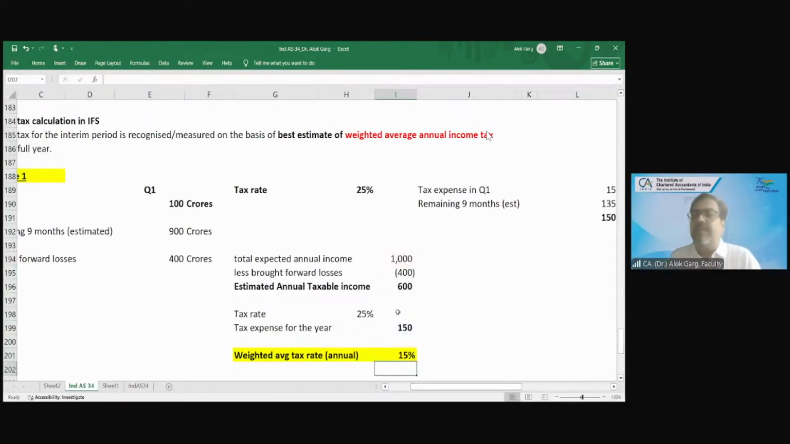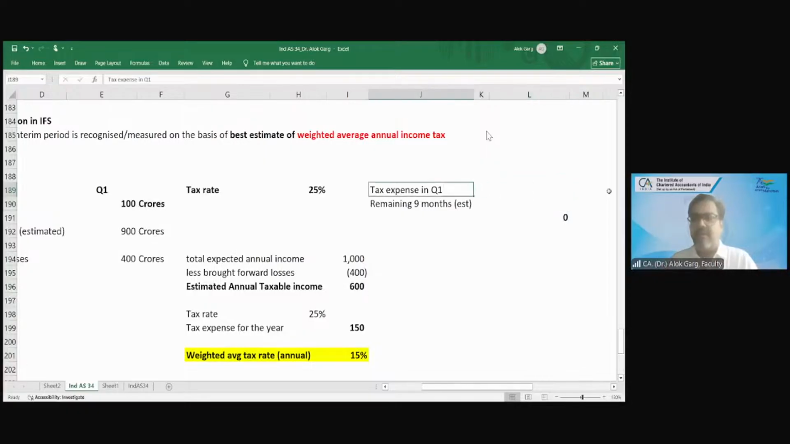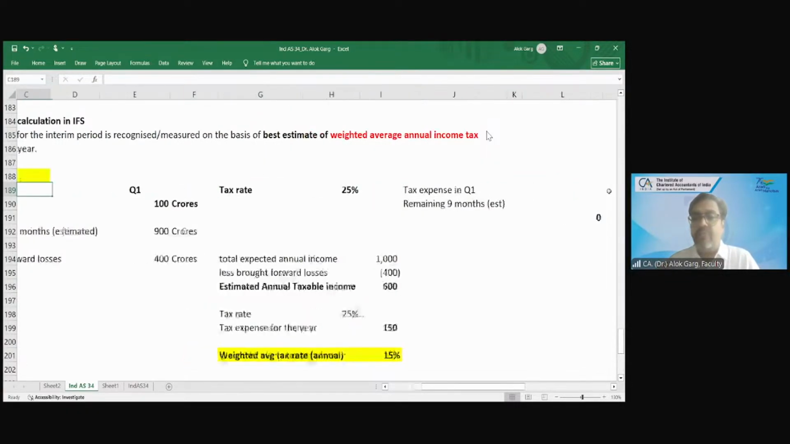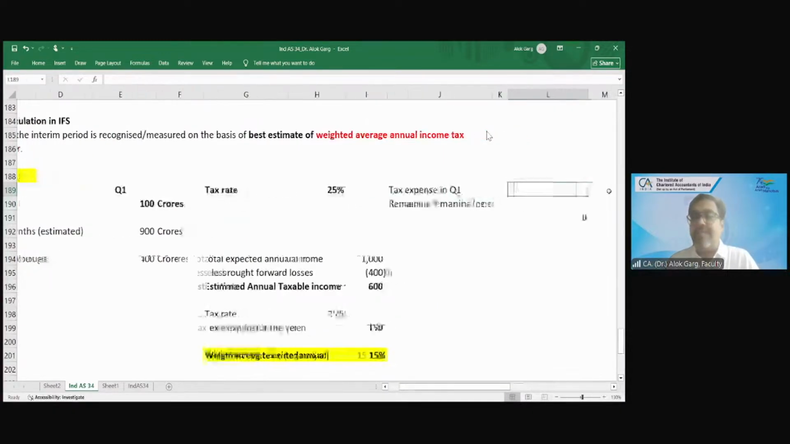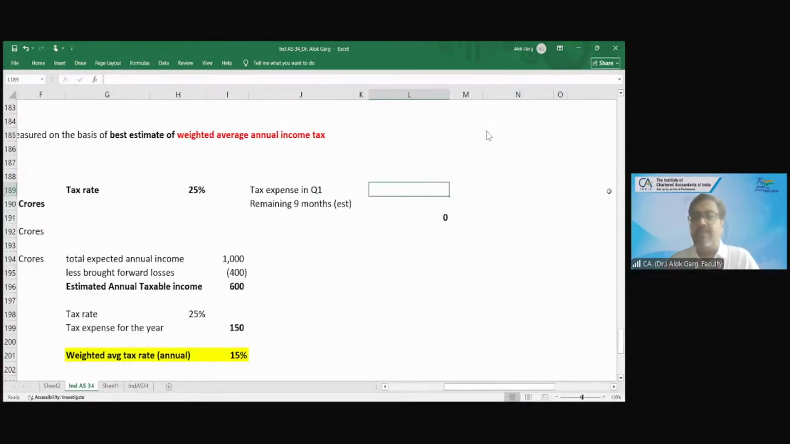15%. Any doubt, any problem so far? Any doubt up to this level? Understood? Tax rate is 25%. Okay. So we have earned a profit of 100 crores. So what is our tax rate? 100 crore multiplied by 25%, 25 crore.